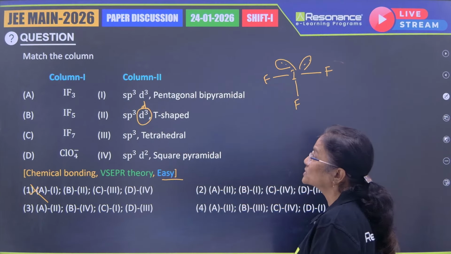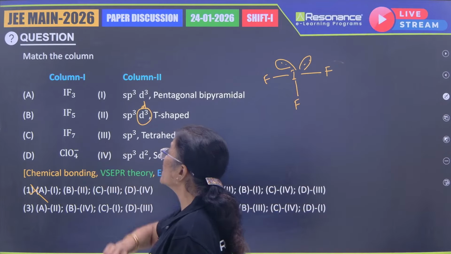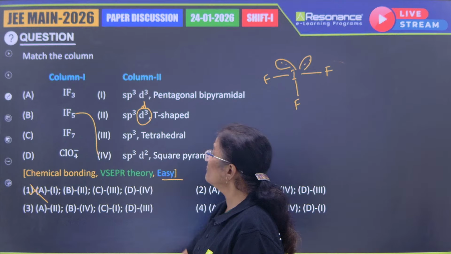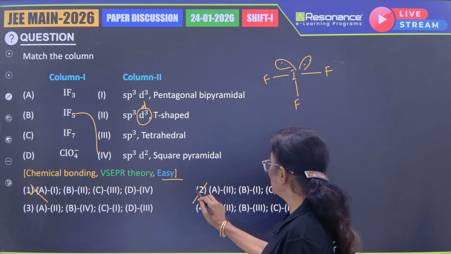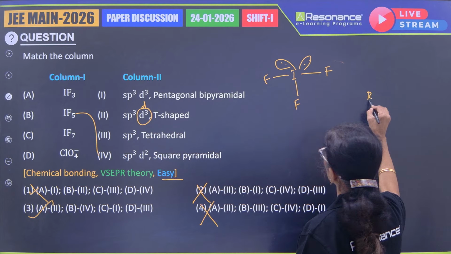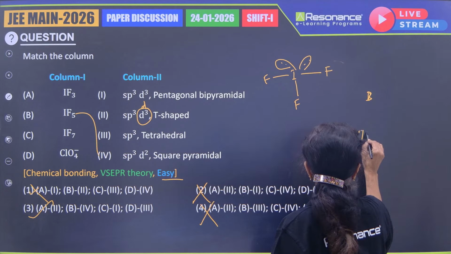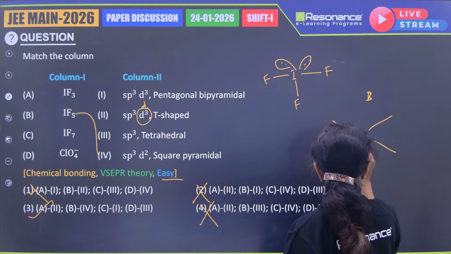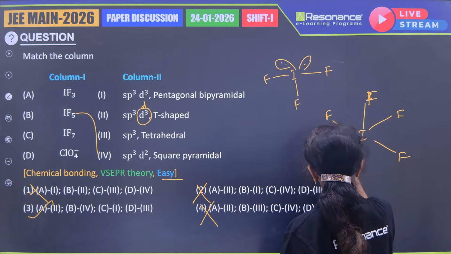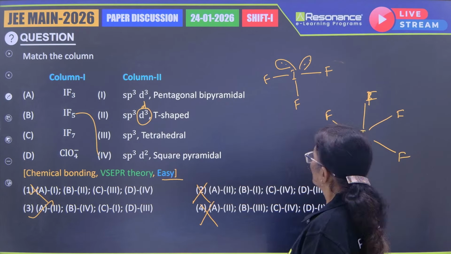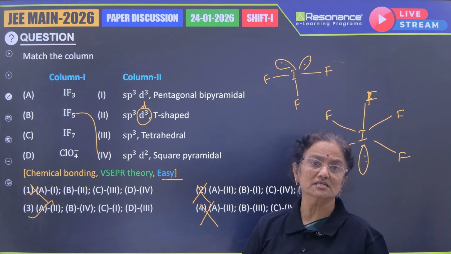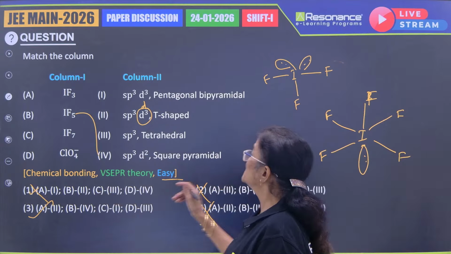Now let's go for the next one. IF5, it's sp3d2 hybridization with square pyramidal. So B is 4, let me go for B4. So I'll eliminate these two. So my option will be 3. All right, so it's BrF5 or rather IF5 they have given. It's square pyramidal. So simple matching, so students can happily eliminate the options and continue. So that is also an easy question from chemical bonding.